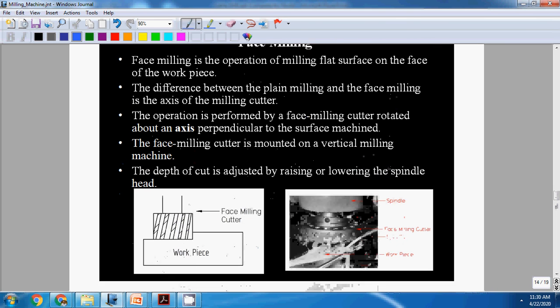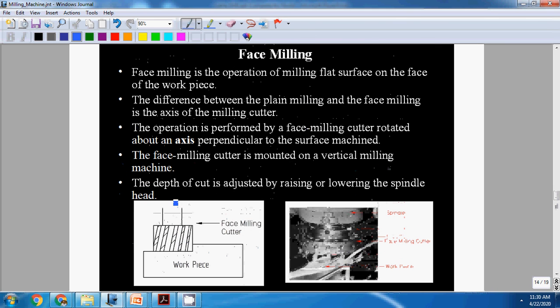Face milling. Here we can see this is the axis of rotation of the cutter, this is the surface of the workpiece, they are perpendicular. Face milling is the operation of milling a surface on the face of the workpiece. The difference between plane milling and face milling is the axis of the milling.